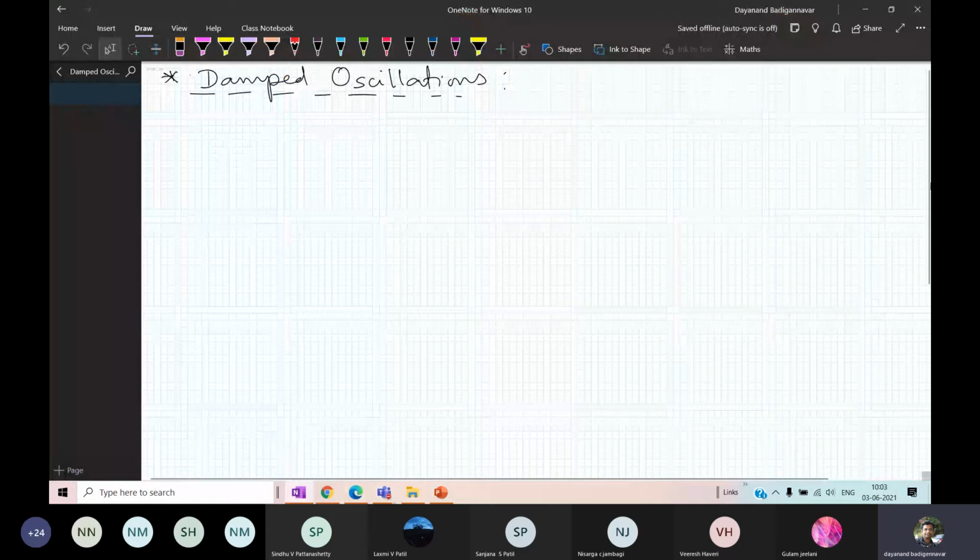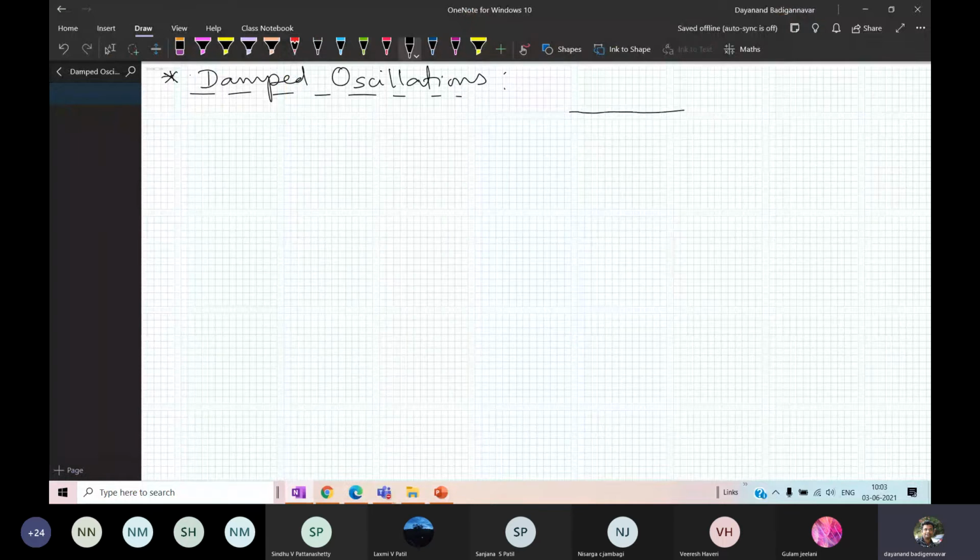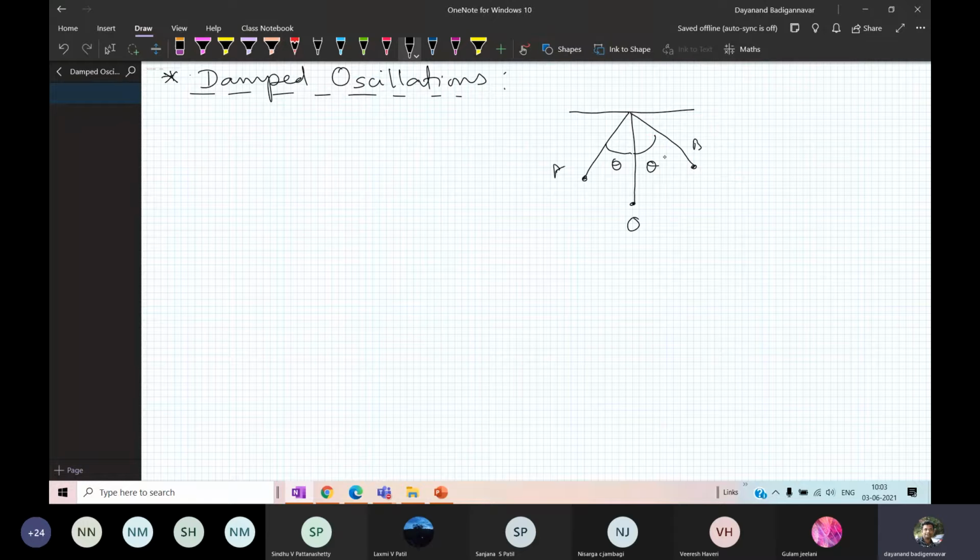Now I gave you the example of the spring of the oscillations. So I have the simple pendulum. This is the equilibrium. I will excite the simple pendulum. It is going to displace an angle of theta. So it is oscillating between the points A and B. It goes from equilibrium to A. From A it goes back to equilibrium. Again from equilibrium it goes to B. From B it comes back to origin. So this is how the oscillation takes place.